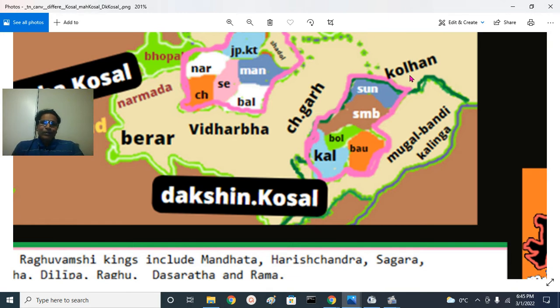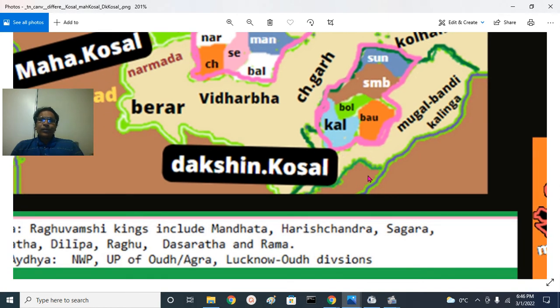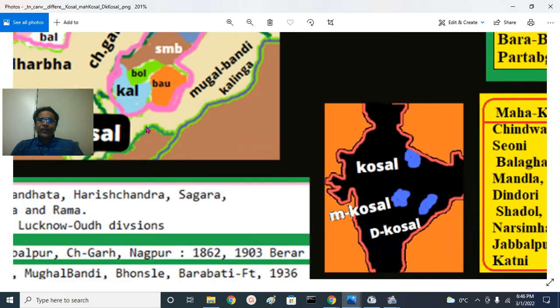This is the Kolhan region. Kolhan means simply you can remember Singhbhum region. That is where the industrial city, Tata Nagar, Sindri and Jamshedpur are located. That East Singhbhum, West Singhbhum and Saraikela and Simdega. This is the Kolhan region, the northern part of Dakshin Kosal. Western part of Dakshin Kosal is Chhattisgarh region or Mahanadi basin. Eastern part is Kalinga coast, that is Cuttack region or Mughal Bandi region. Southern part is the Koraput region.